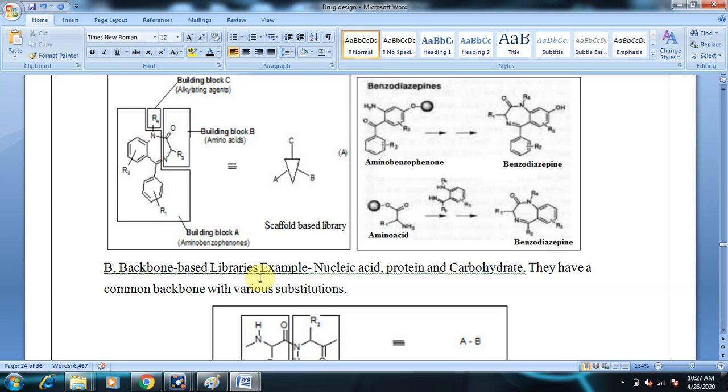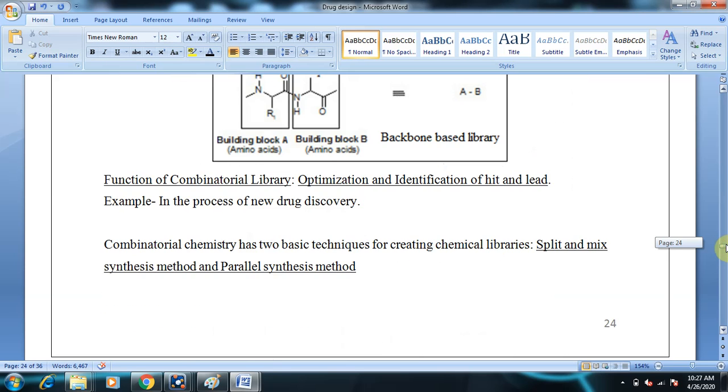In it, one amino acid combines with another amino acid to form a peptide bond. And what is a peptide bond? A peptide bond is nothing but an amide bond, that is NH associated with C double bond O. So the peptide bond is the backbone of a protein.